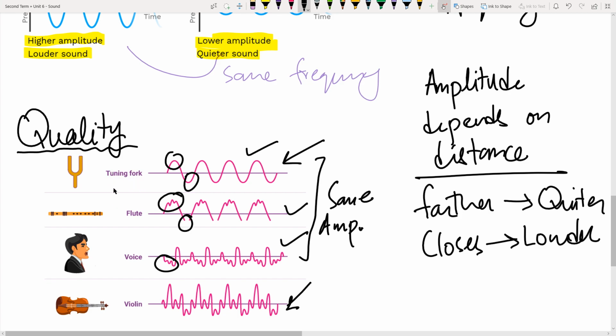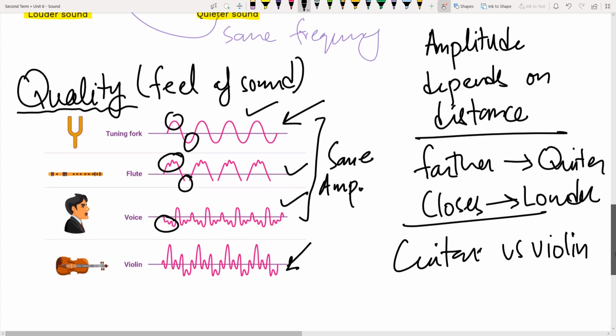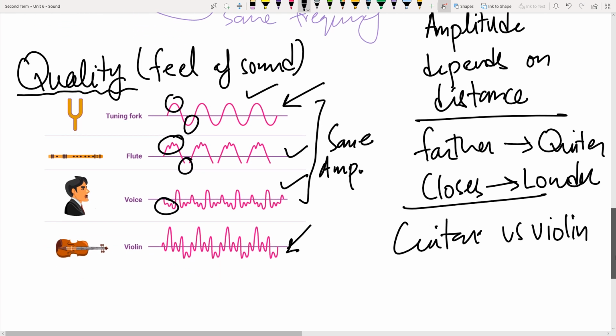Different instruments, if creating the same sound, will have a different feel. So this relates to the feel of sound. How can you tell one instrument is different from the other? Let's say guitar versus violin. Both, if creating the same frequency of sound, you will definitely be able to identify the sounds as different.